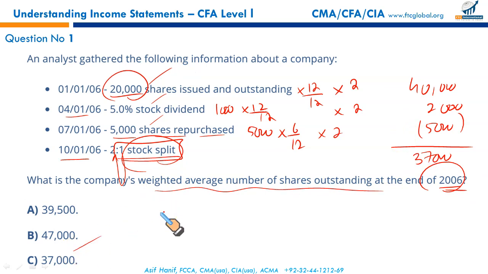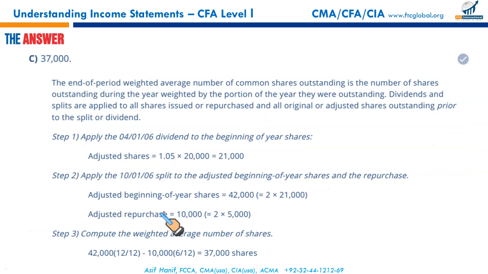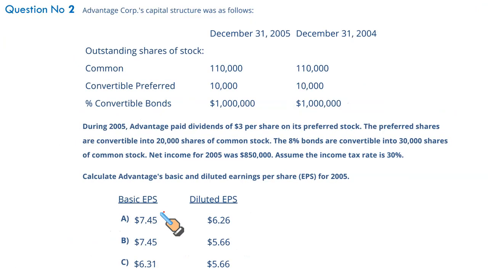Don't worry if you didn't get the fuller idea. There are many questions coming and they will refine your understanding. No problem. Advantage Corporation's capital structure was as follows. Outstanding common shares were the same in the last year and the current year. Convertible preferred stock and convertible bonds.